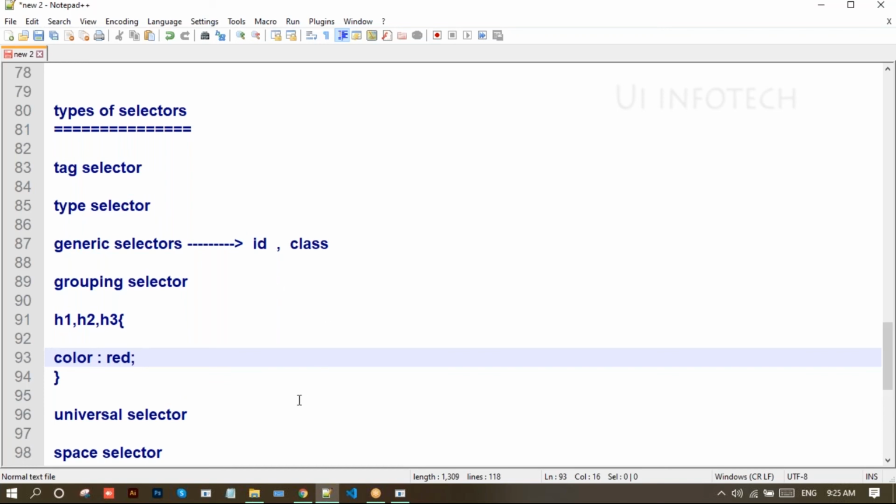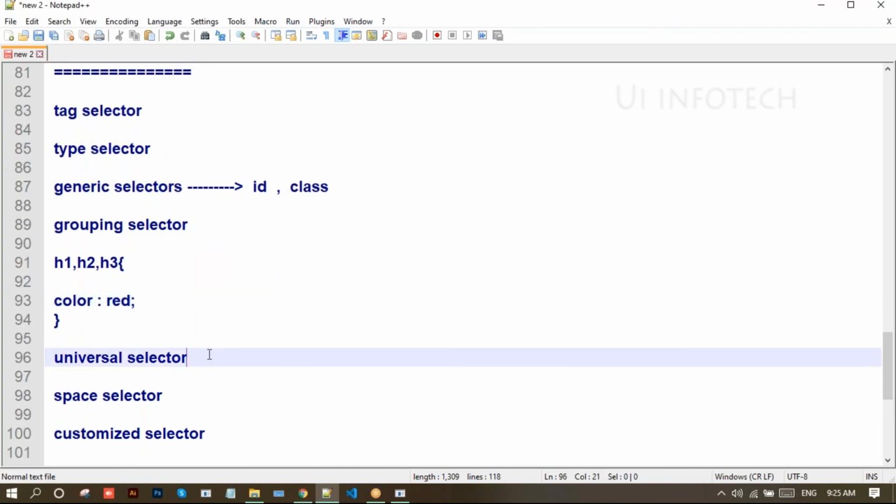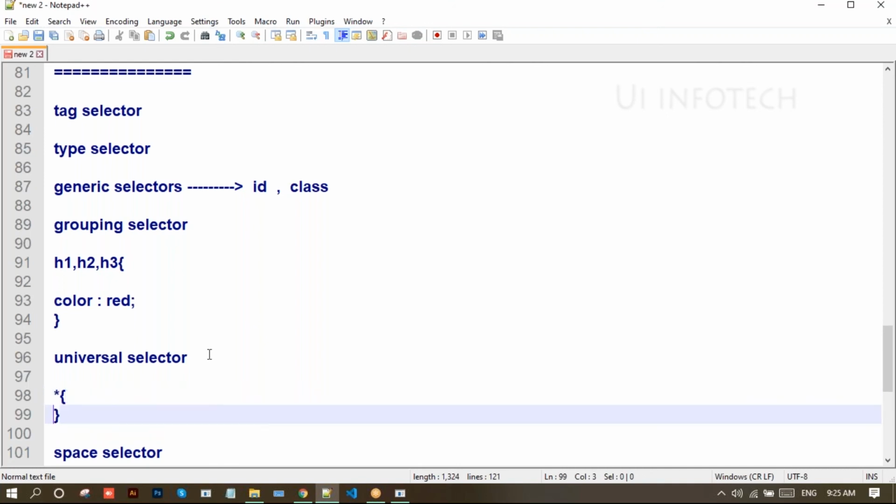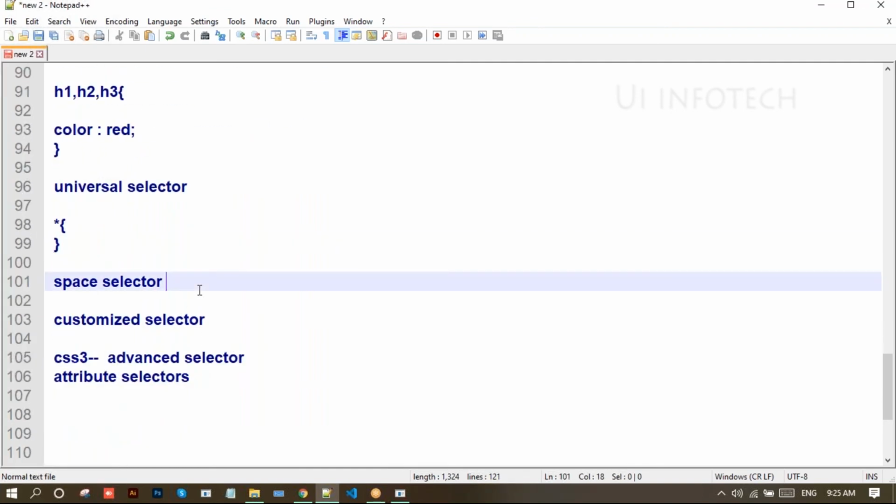You can use this grouping selector. The universal selector will apply to all elements, the whole document. We can use the star. Star is the universal selector. In that we can write margin and padding.